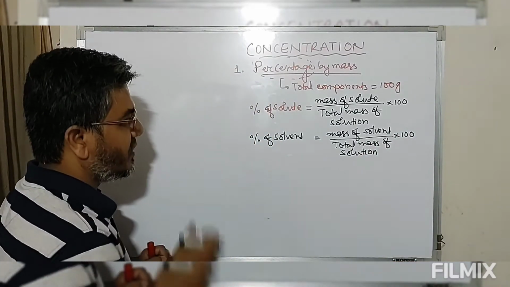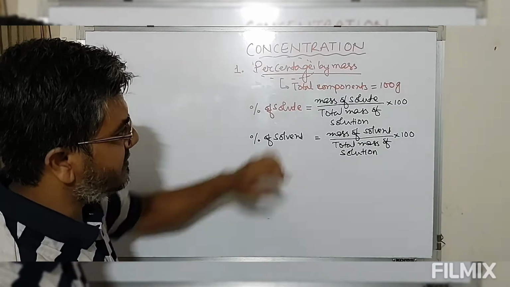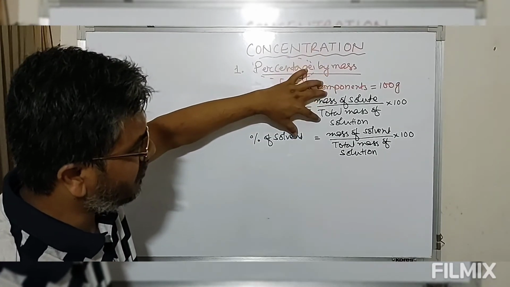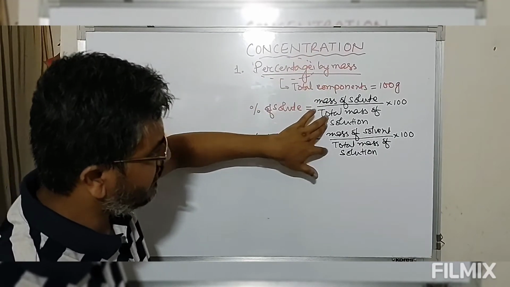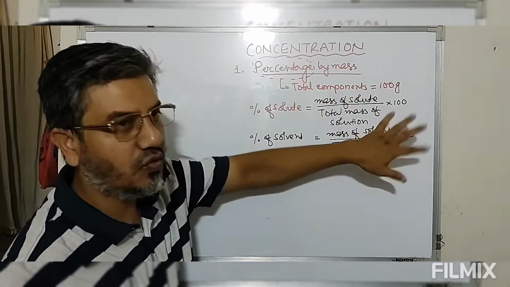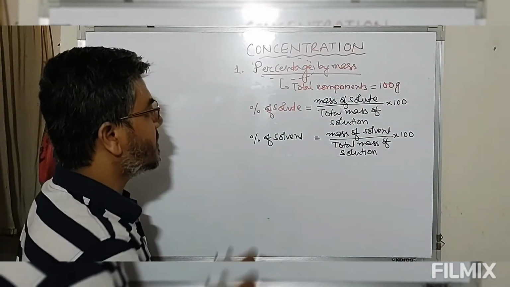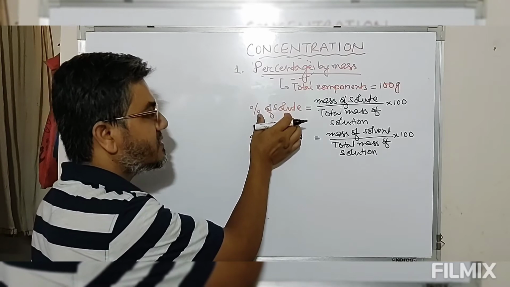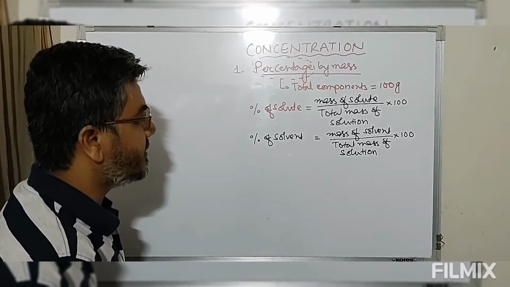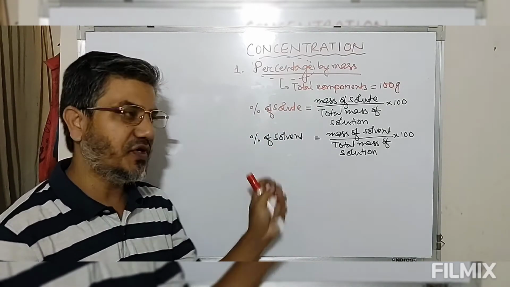So now we have mass of solute divided by total mass, mass of solvent divided by total mass into 100. So this gives you the percentage by mass of solute and the solvent present in the mixture.